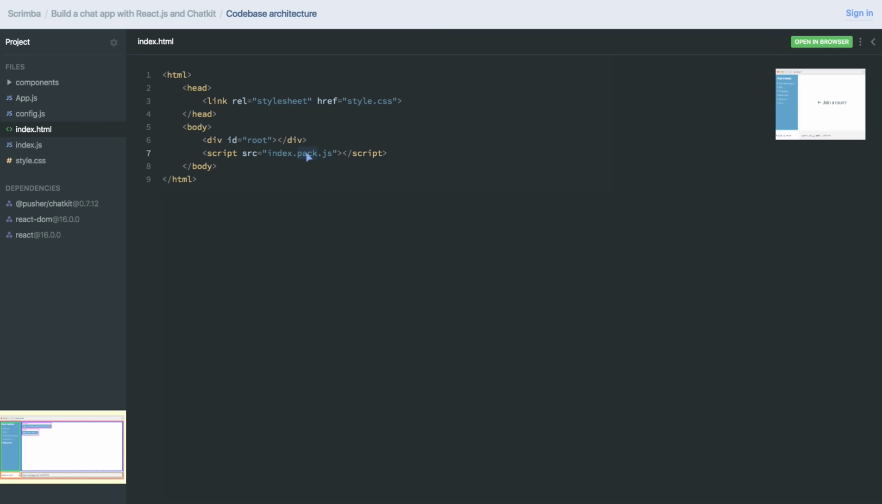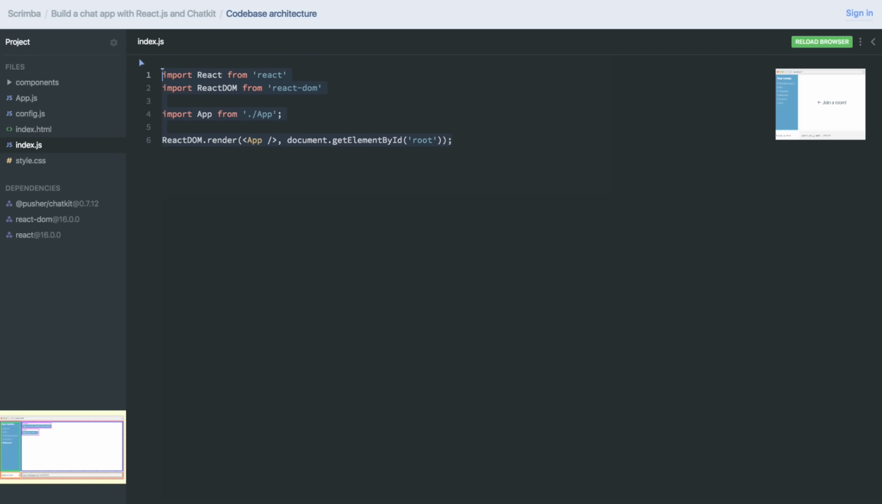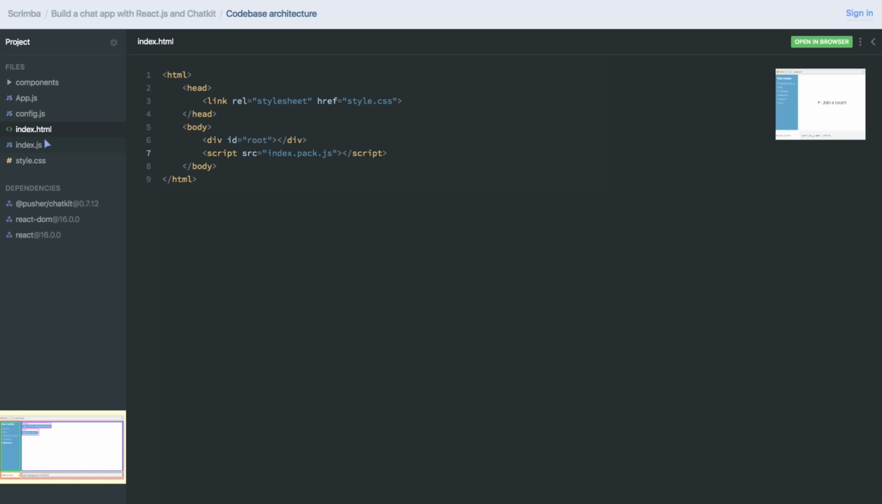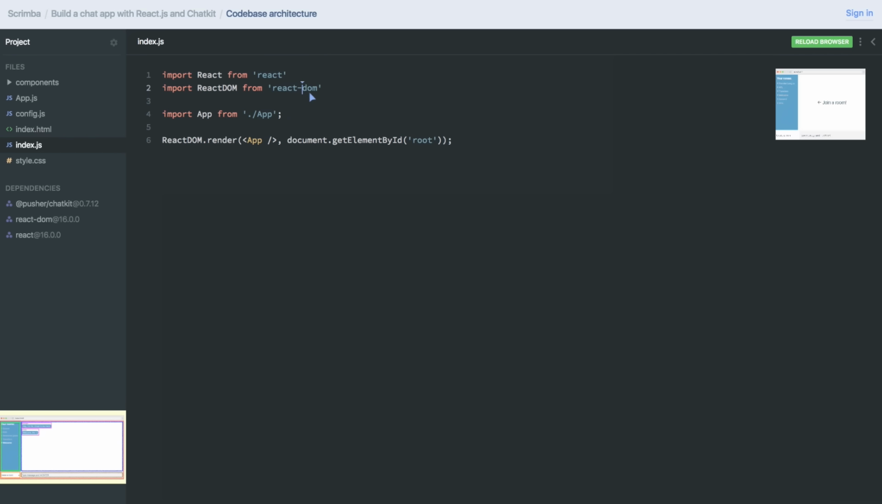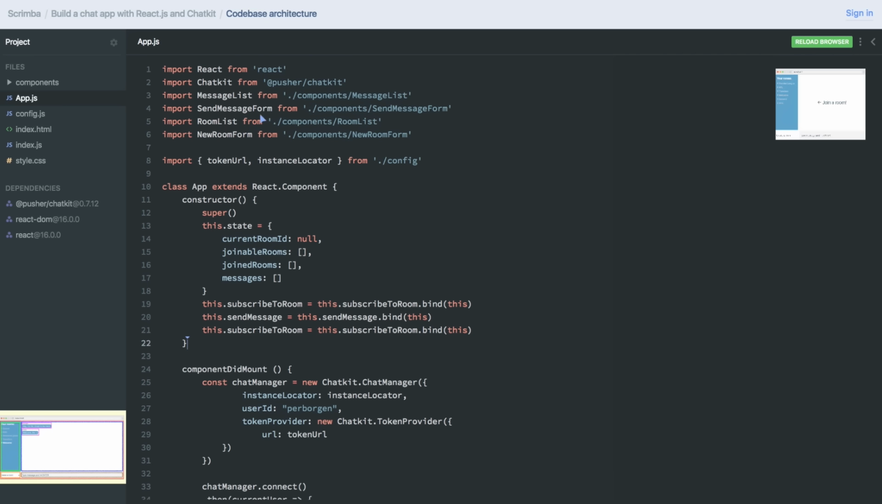And this pack here is because Scrimba is using Webpack under the hood, so it needs to refer to index.pack.js instead of index.js, which is the one you can see here. And this is where we're connecting our React app with the index.html file. Because as you can see, we're importing the app.js, which is the root component.